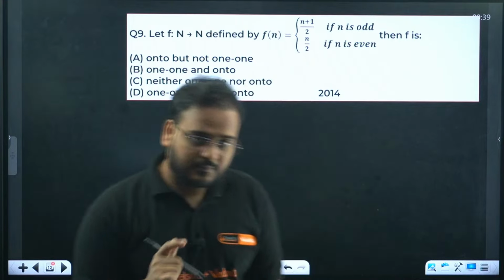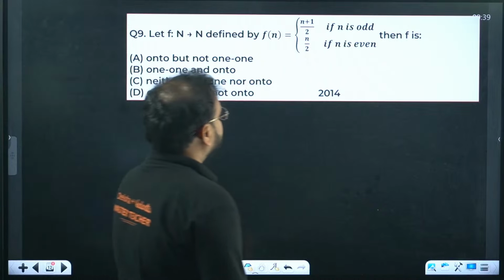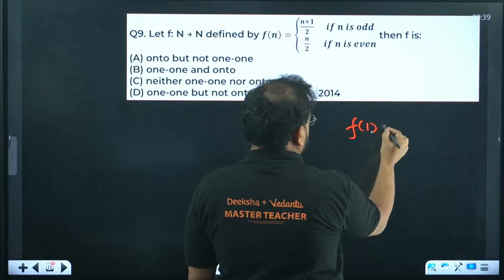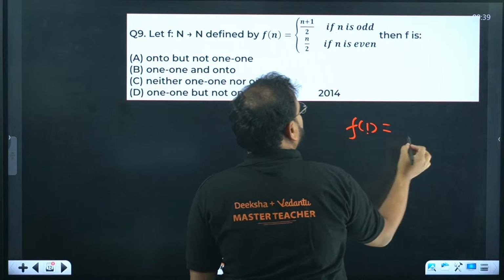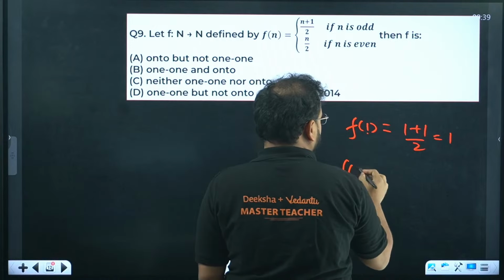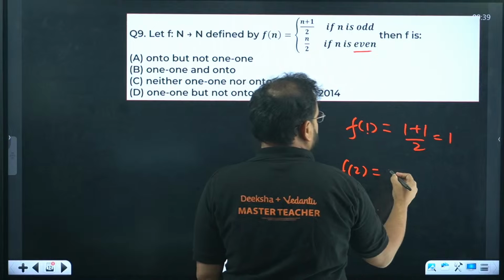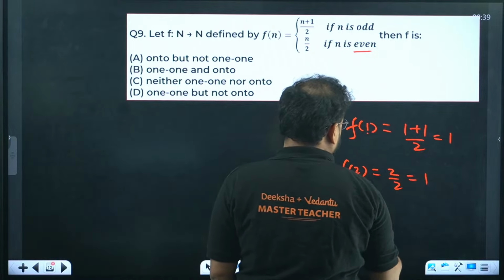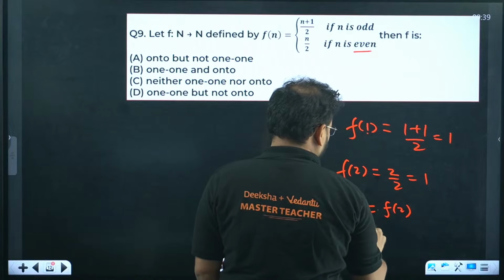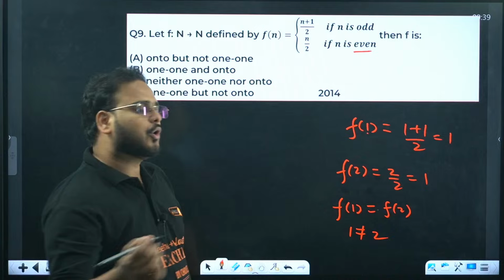Next, f from N to N defined by f(n). A very simple question, by the way. Try to find f of 1. 1 is an odd number. We'll start from here. So (1 plus 1) by 2, how much is that? 1. Let's find f of 2 over here. You're going to go with the even case. So 2 by 2 is 1. f of 1 is equal to f of 2, even though 1 is not equal to 2. It means the function is not 1-1.